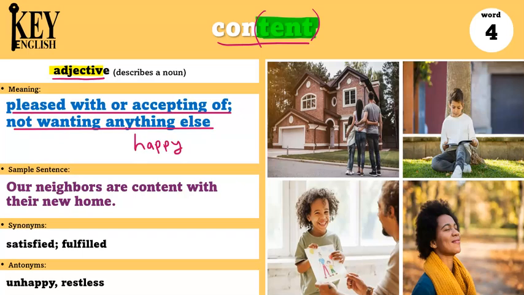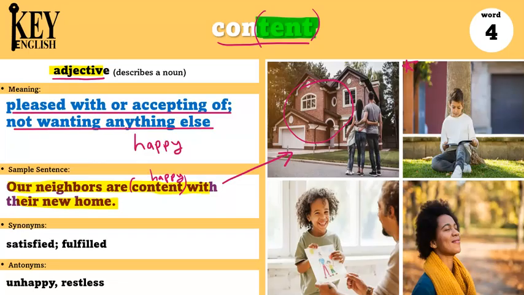For example, our neighbors are content with their new home. So in this sentence, the neighbors have a new home and they are content with it. They are happy with their new home. They don't want to change it. They don't need a different home. They are happy with this one.